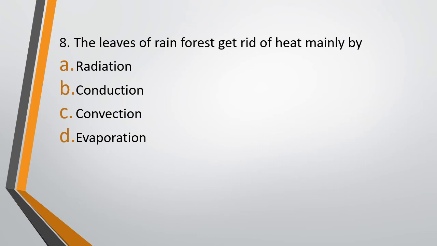Question 8. The leaves of rainforest get rid of heat mainly by option A. Radiation. Option B. Conduction. Option C. Convection. Option D. Evaporation. Leaves of the rainforest get rid of the heat mainly by. The correct answer is option D. Evaporation.